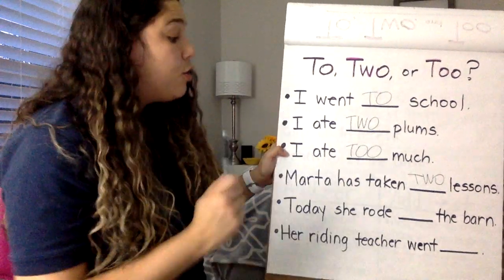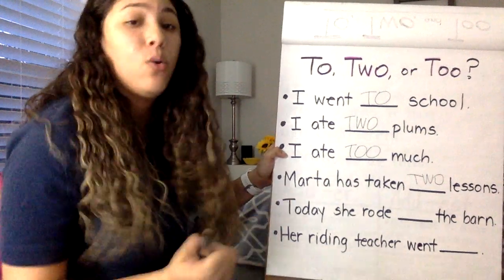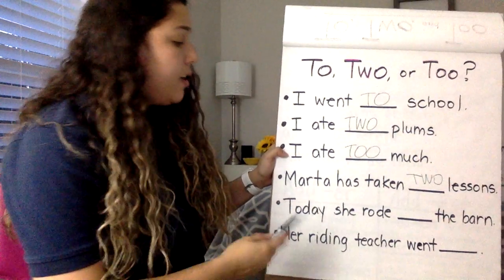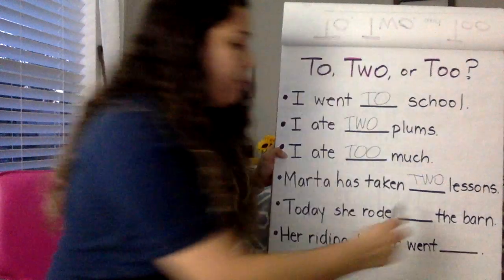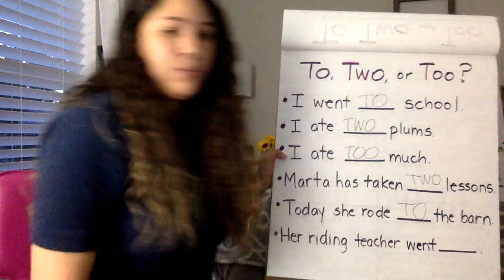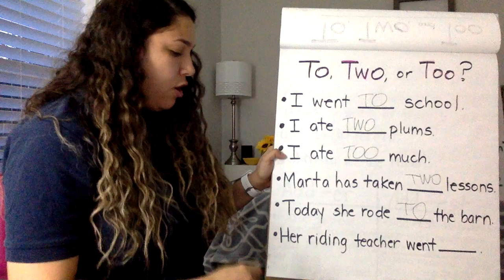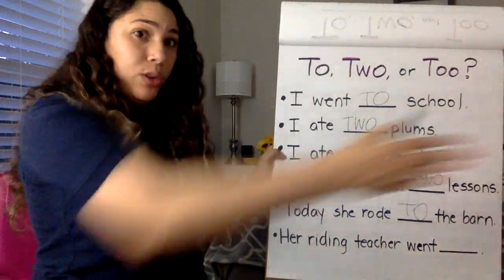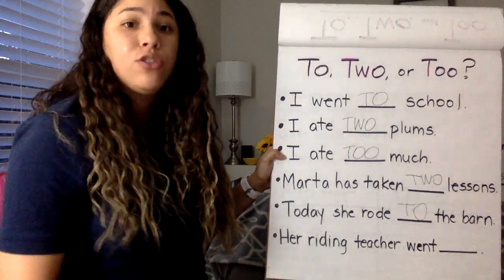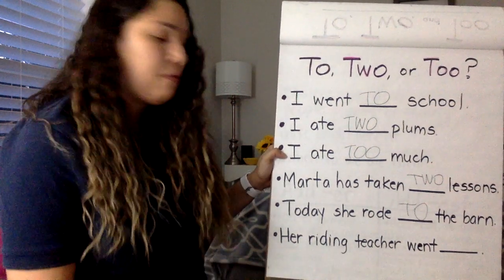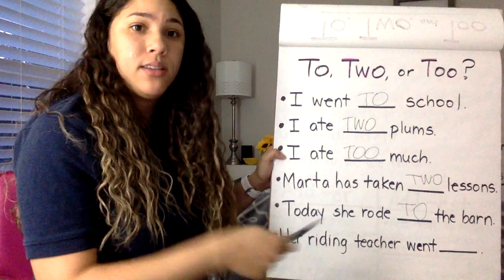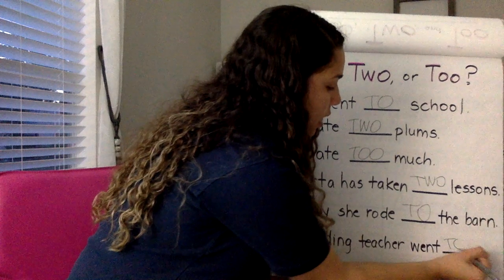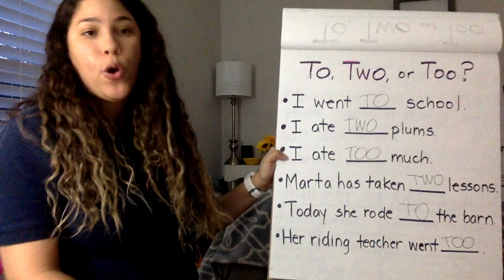Next one. Today she rode to the barn. Which to? Direction, number, also, or more than enough. Today she rode in direction to the barn, so it would be T-O. And the last one. Her writing teacher went too. Which to? She went to the direction, two the number, or too also slash more than enough? Her writing teacher went also. We can say also and it makes sense, so that means that our word would be too, T-O-O.